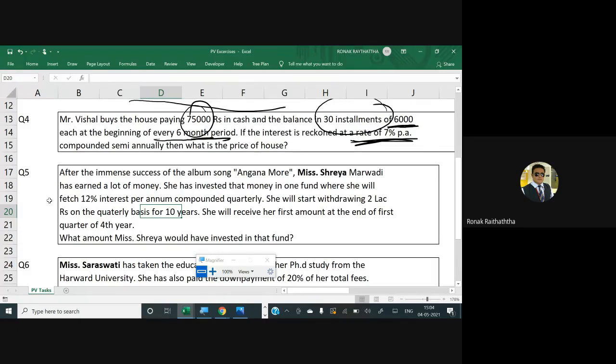She will start withdrawing 2 lakhs rupees on a quarterly basis for 10 years. She will receive the first amount at the end of the first quarter of the fourth year. What amount Miss Shreya would have invested in that fund?